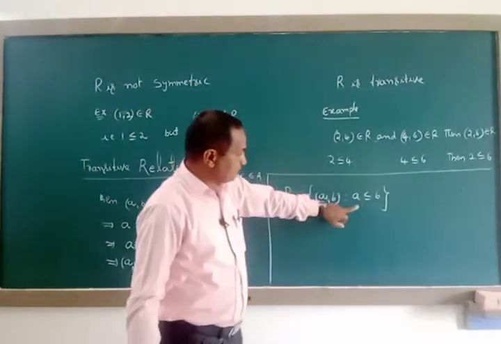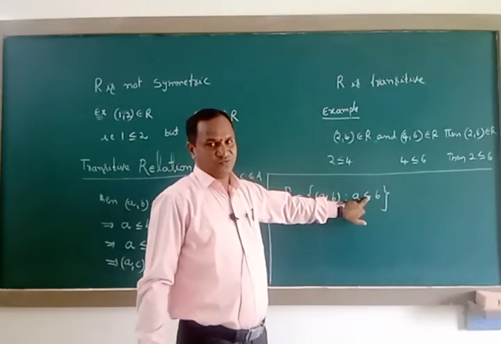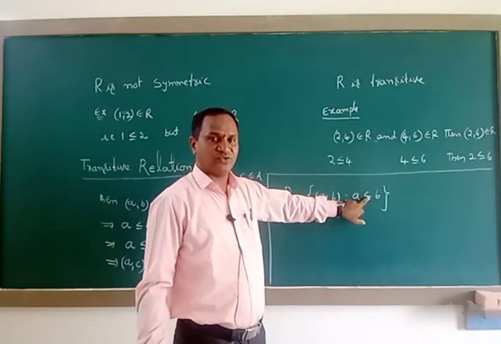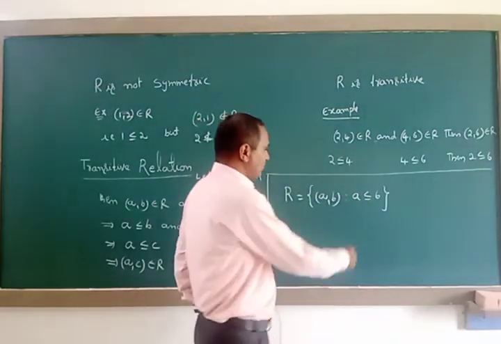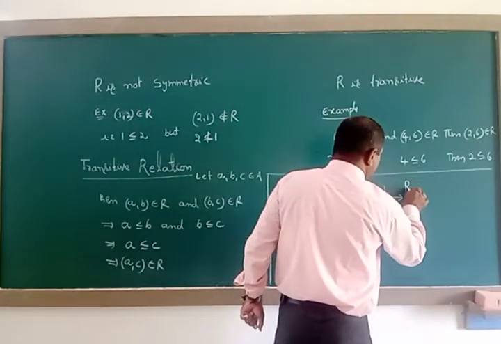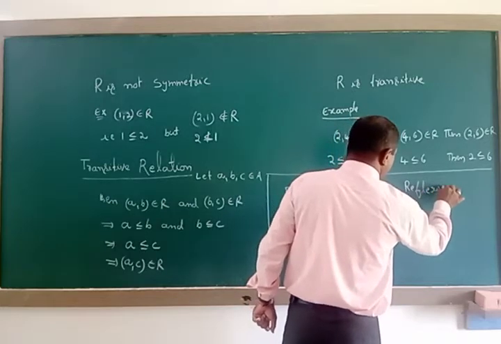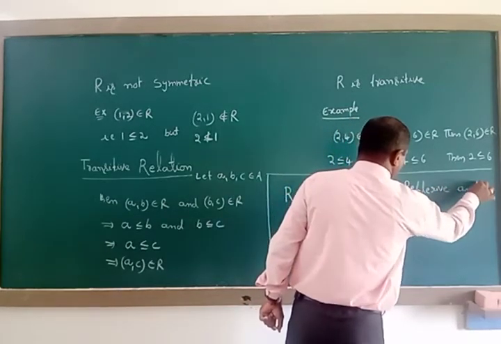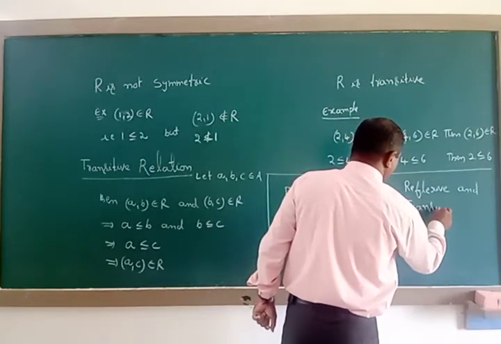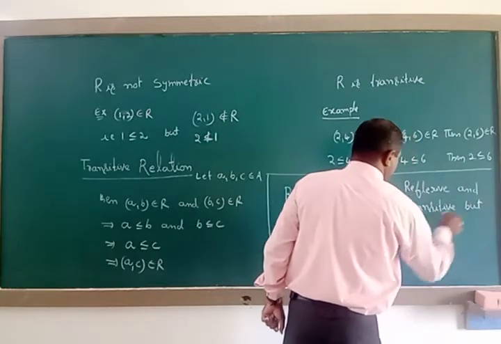Whenever the equal symbol is there, it is reflexive and transitive; if it is not there, it is only transitive, neither reflexive nor symmetric. Reflexive and transitive but not symmetric.